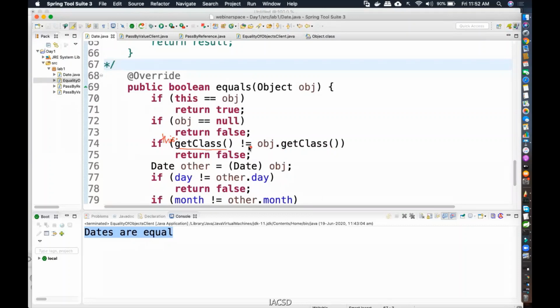Now I'm checking. See, if you are an apple object and you are an orange object, I'm just taking some fruits, apple and orange. In that case, what happens? There is something called the reflection API, an object that is created in the heap, which is used to get the details about the class that you have written, the Apple class details.